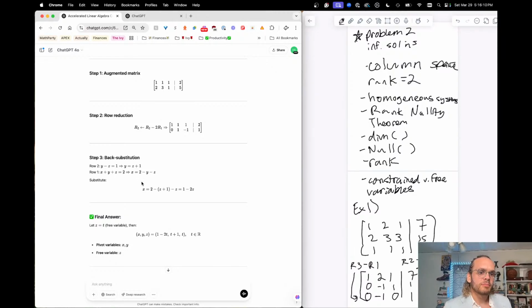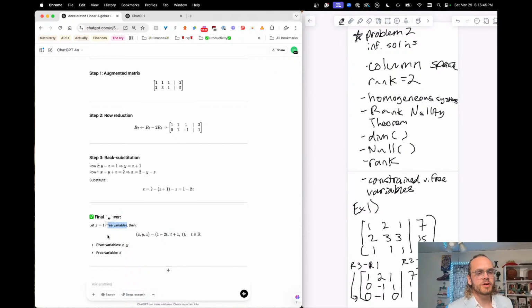So to do the back substitution, row 2 is, you take this y minus z equals 1 right here, and you solve for y, so y equals z plus 1, and then you take this first row and solve that x equals 2 minus y minus z. You plug in that z, you get 2 minus z plus 1 minus z, which is 1 minus 2z. So there we have x is 1 minus 2t. We call it t for this free variable.